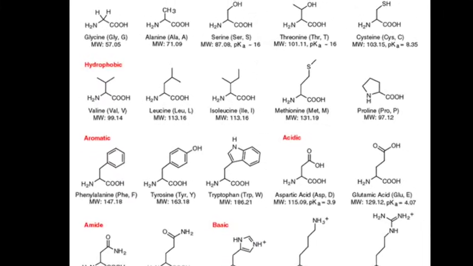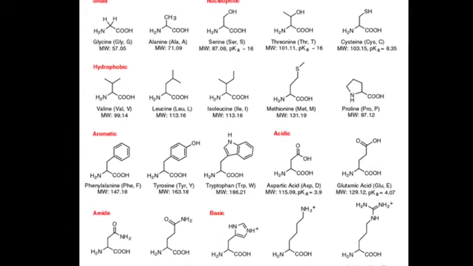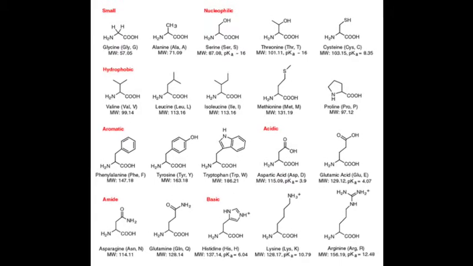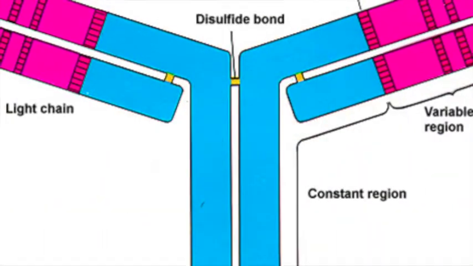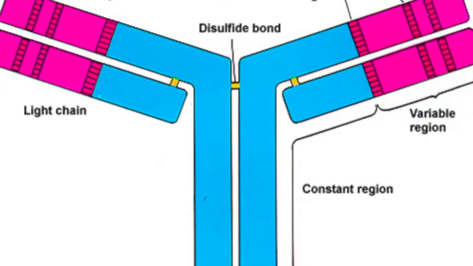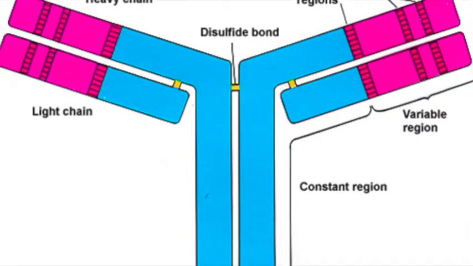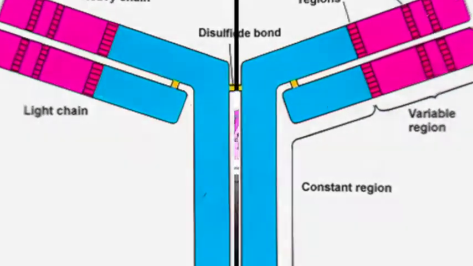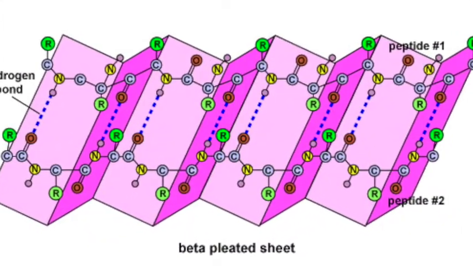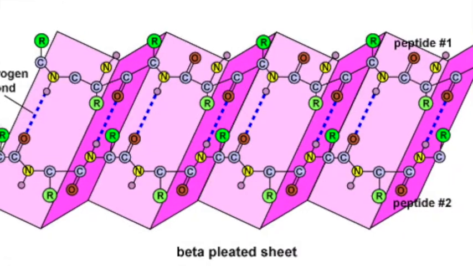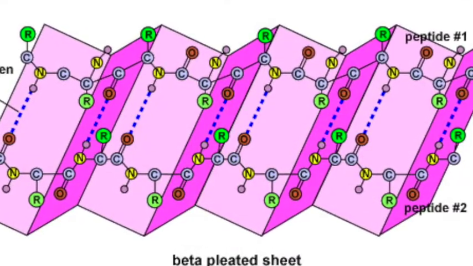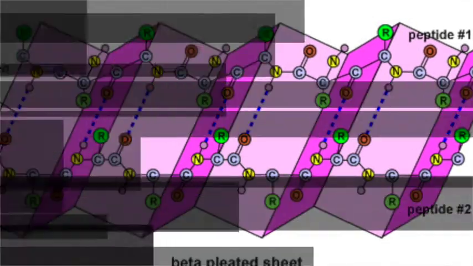This region typically consists of 110 to 130 amino acids, giving the antibody the necessary binding specificity. Tips are known as the variable regions, which are subdivided into hypervariable HV regions and framework FR regions. The HV regions directly contact antigens, while the FR regions form a beta sheet, which acts as a platform in order to hold the HVs in position to contact antigens.